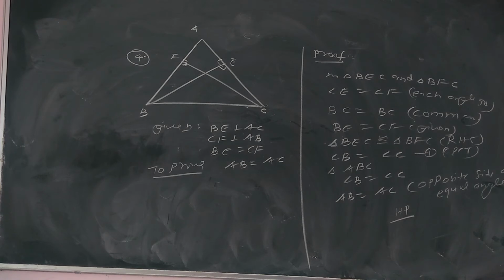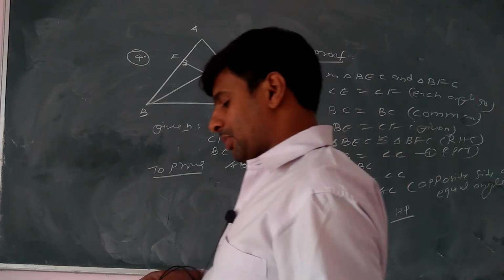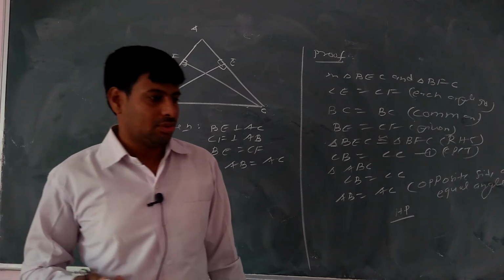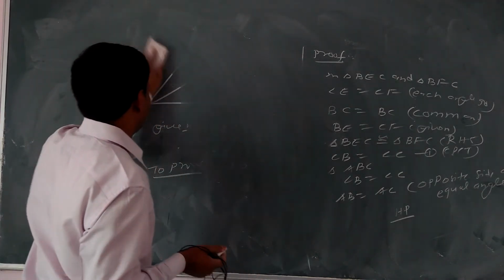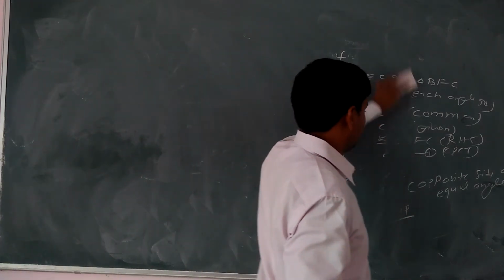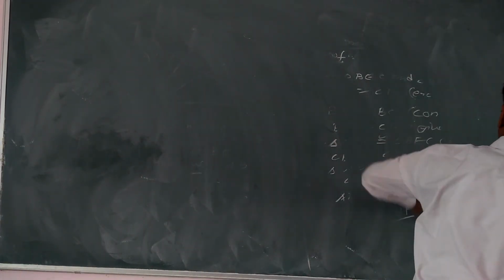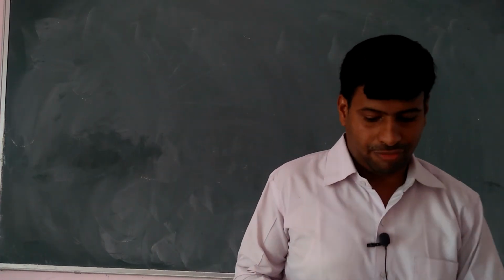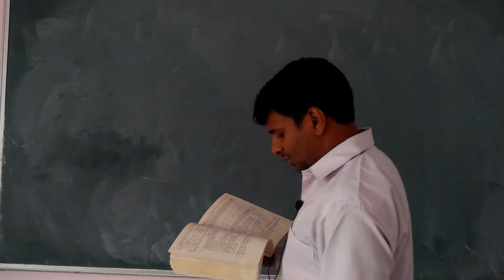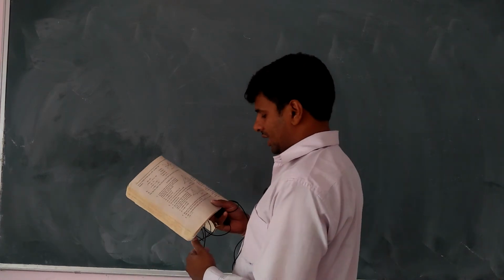That is question number 5. In this way, we can complete exercise 7.3. Okay. So, in next video, we enter exercise 7.4. So this is the last question of this exercise, question number 5. See, what is question number 5? ABC is an isosceles triangle with AB equal to BC.